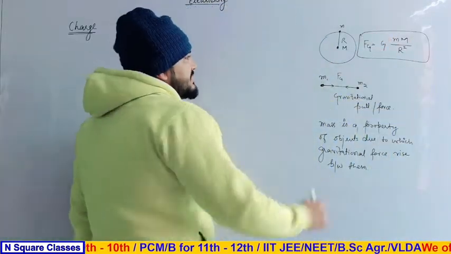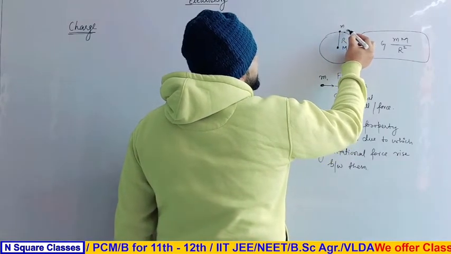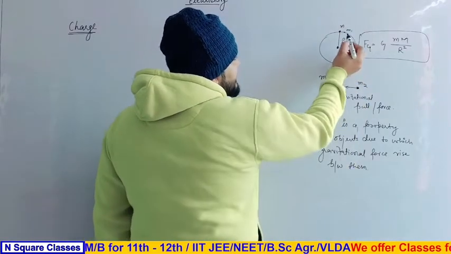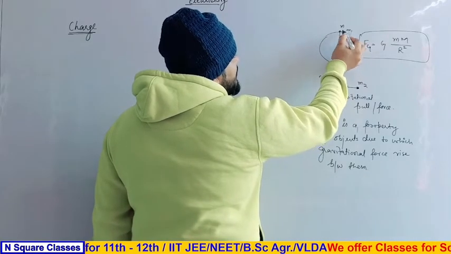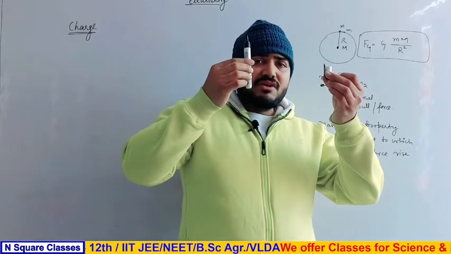Similarly, this r is very large as compared to the distance if there is another object, this is m1, on the surface, and this is the distance between the two particles. For example, this is m, this is m1.